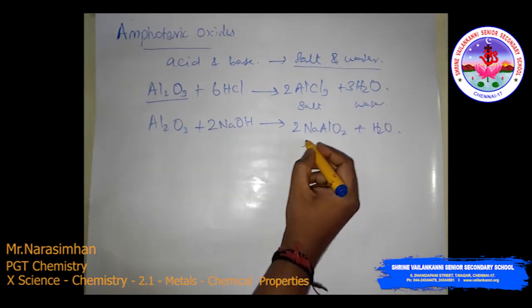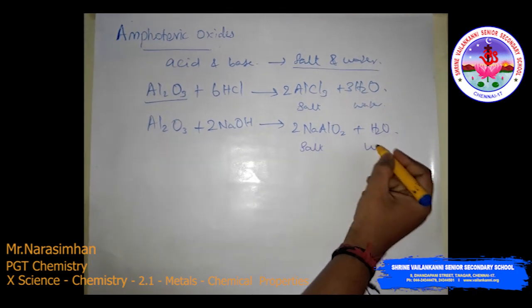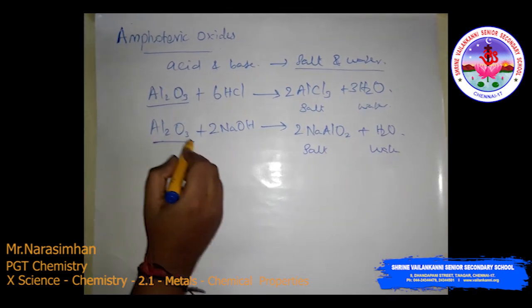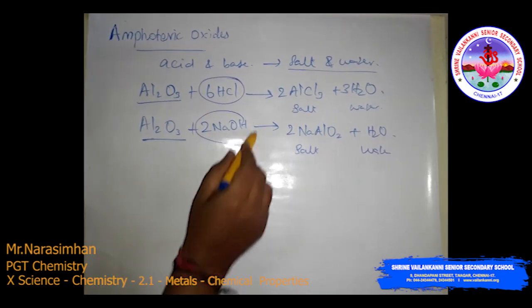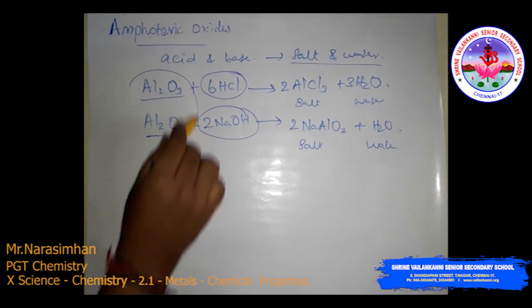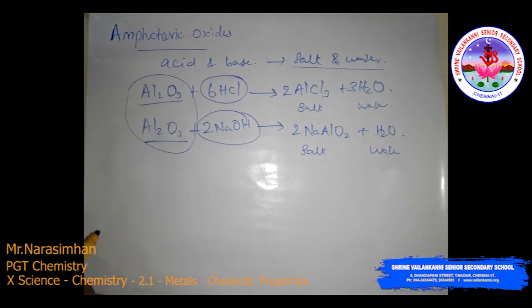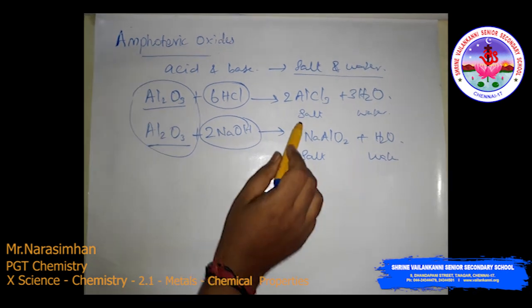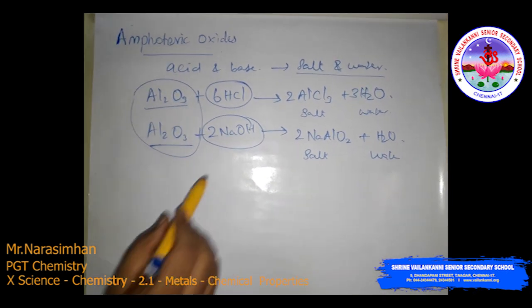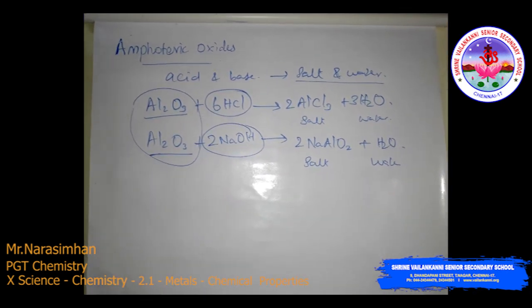So this is salt and this is water. A metal oxide that reacts with both acid and base to produce salt and water is called an amphoteric oxide.